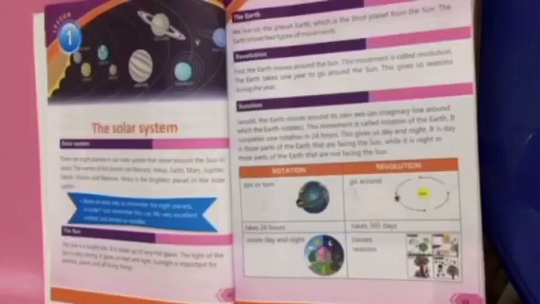This gives us seasons during the year. How many seasons do we have? 4. Summer, winter, autumn and spring.